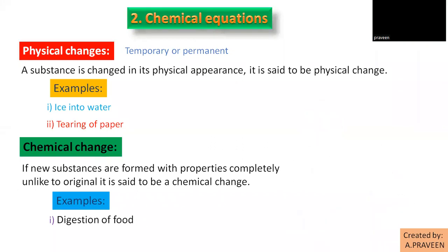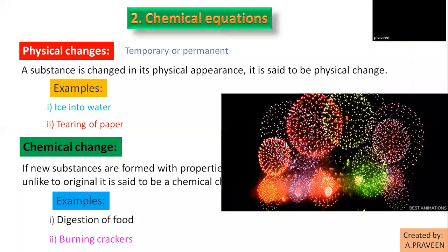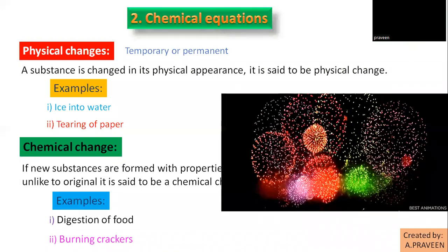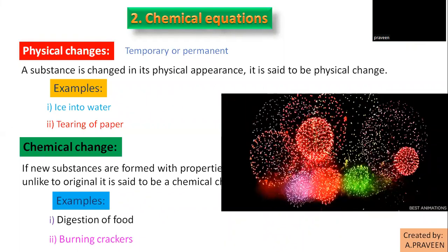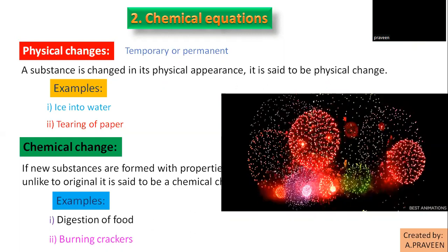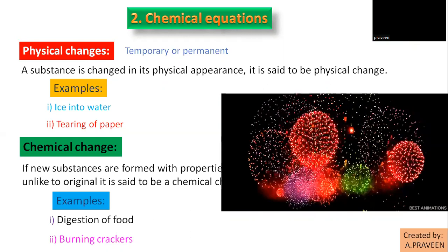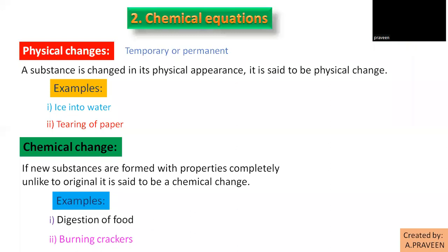A few more examples. One is burning of crackers, or burning of paper, burning of wood, anything burning. That is a chemical change. Why do we say it is a chemical change? After burning, it remains as ash, releasing fumes, heat energy and light energy. So completely different substances are produced in burning of crackers: light, colors, energy, heat, gases, and it remains as ash. They are completely different compared with the original substances. So we can say it is an example of chemical change.